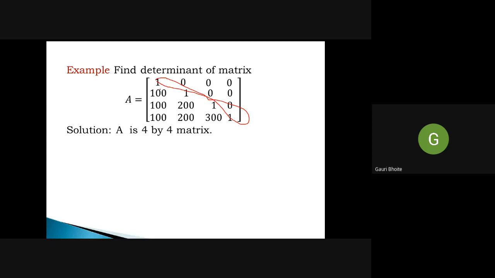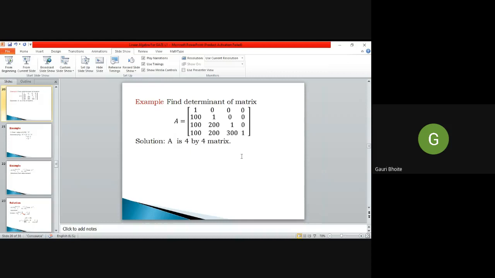Yes, product of this 1, 1, 1 and 1. So 1 into 1 into 1 into 1, it is 1. And what answer are we getting? Answer is 1. So determinant of matrix A is 1.